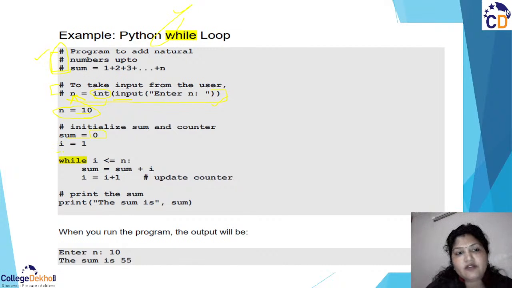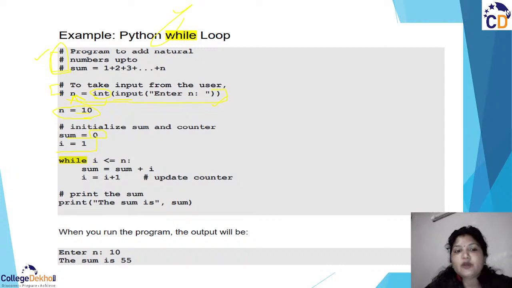Then after that we have started with the looping concept. We have initialized i with the value 1. Why? Because we are starting the loop with 1. We are not going to start the loop with 0, because it's our natural numbers. They are not whole numbers, right? So we have natural numbers, so we are starting with i is equal to 1, right?